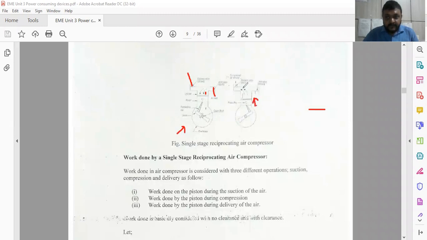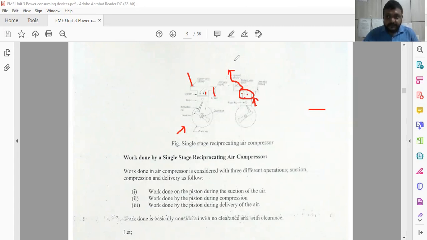The air available inside the cylinder is compressed by the upward motion of the piston, and high pressure air is thrown to the delivery valve. So that is the simple function of the single stage reciprocating air compressor.